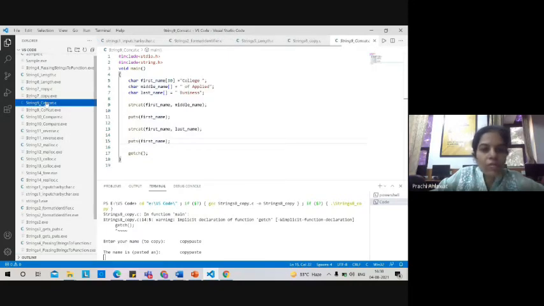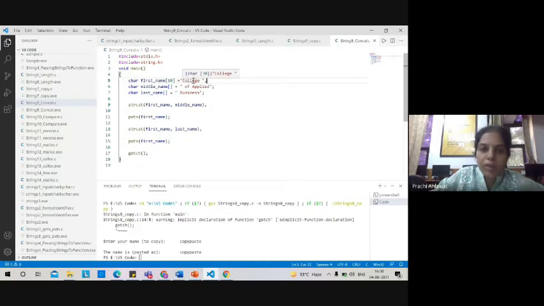So here in this example, we are doing concatenation. Concatenation means we are combining two strings. Let's see, here we have three string variables. In the first string array we have college, in the second we have of applied, and in the third we have business. So what we are doing in this command, strcat, is concatenating strings. And which strings are we concatenating? We are concatenating the first two strings, first name and middle name.